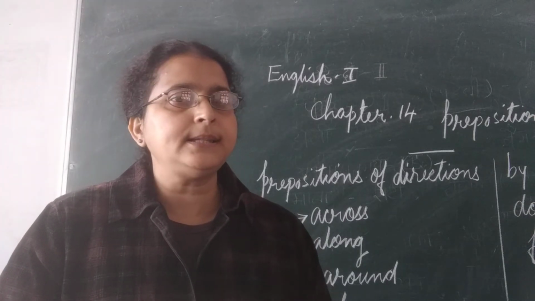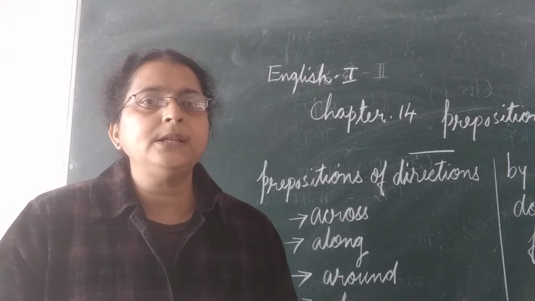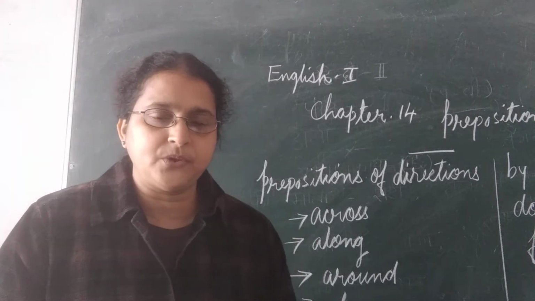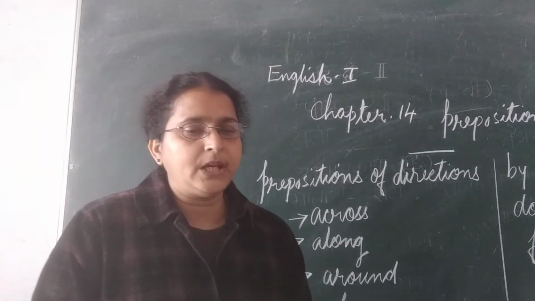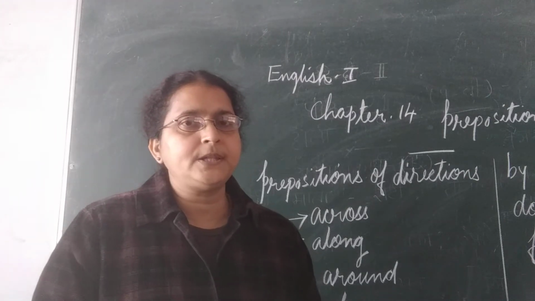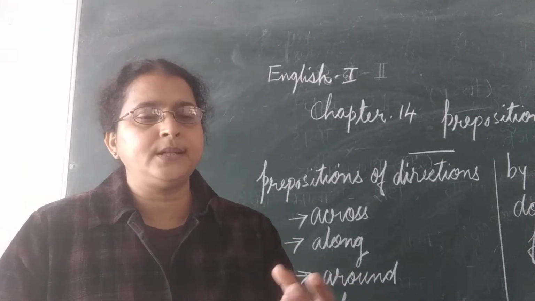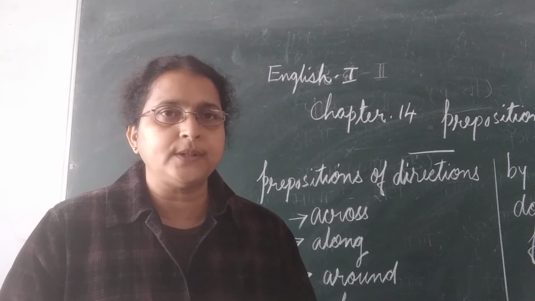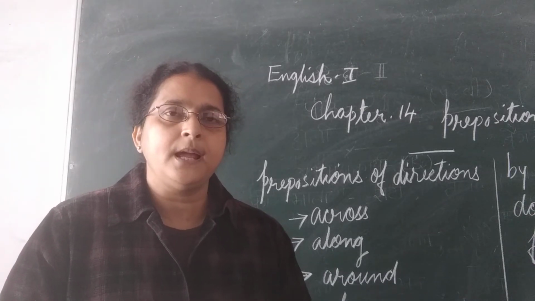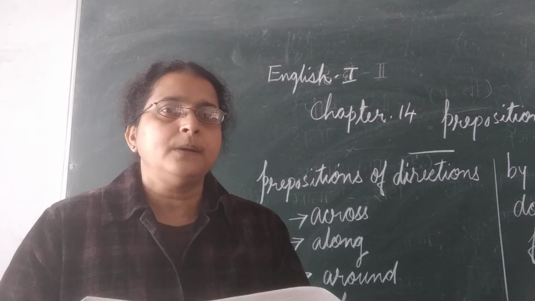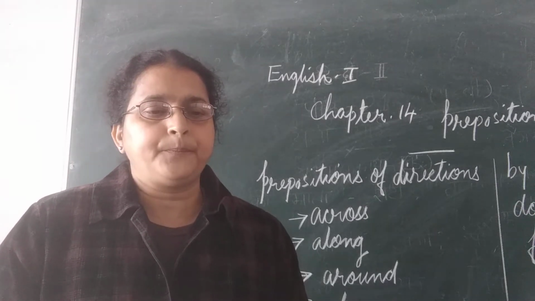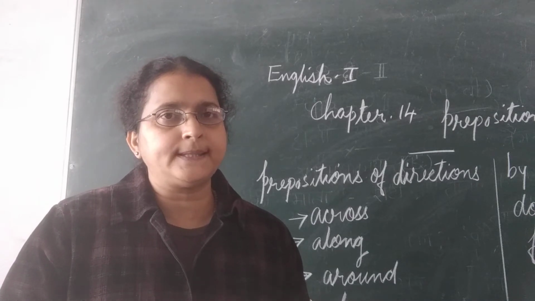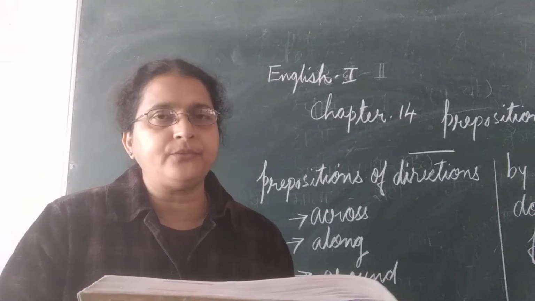And the last sentence: the army is proceeding towards the border. Towards here is the preposition, and it gives the information about where it is going. The army is moving towards the border. Towards is the preposition. And here there are a few prepositions which are given in your textbook also. You can take page number 140.